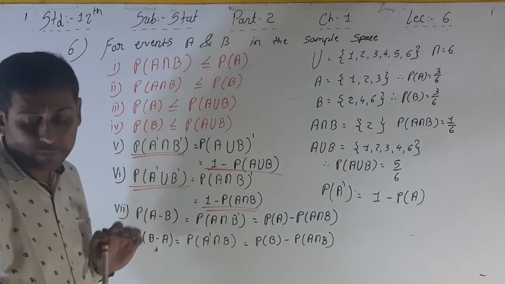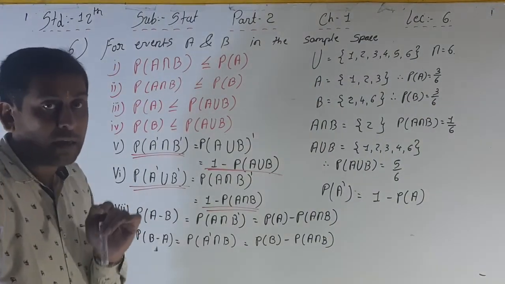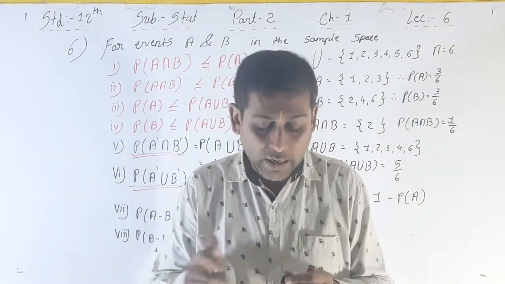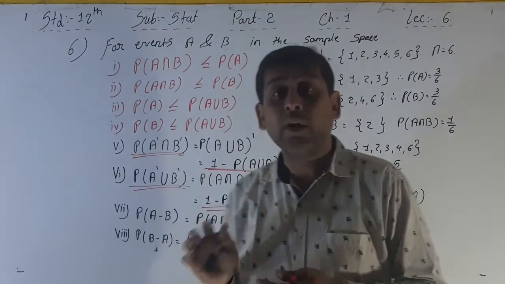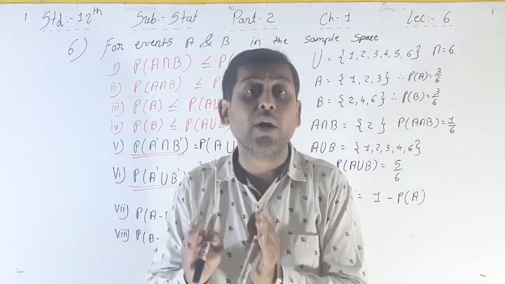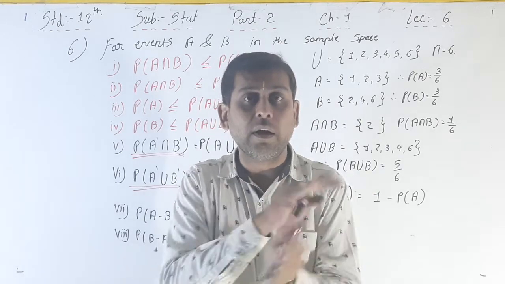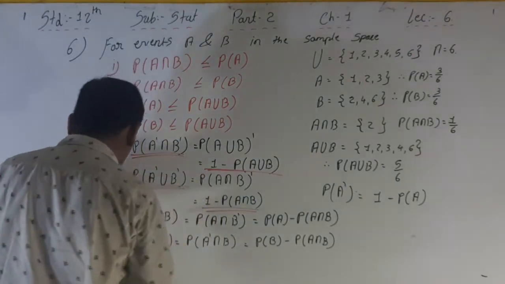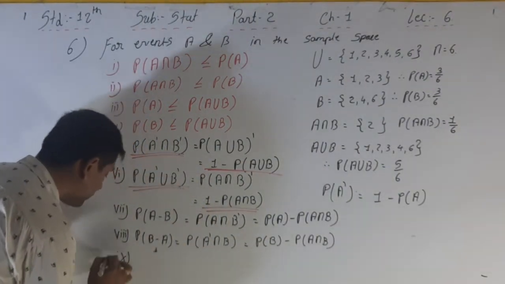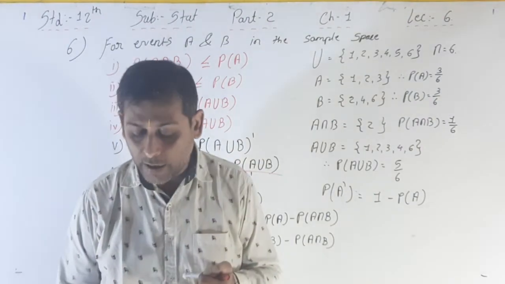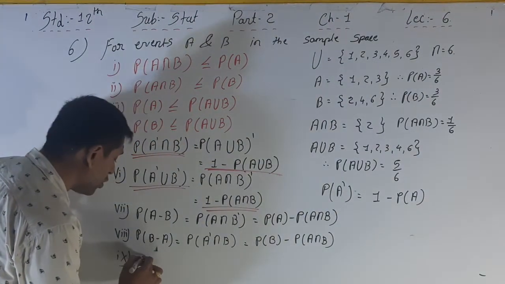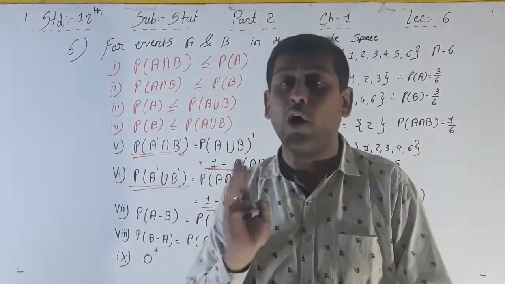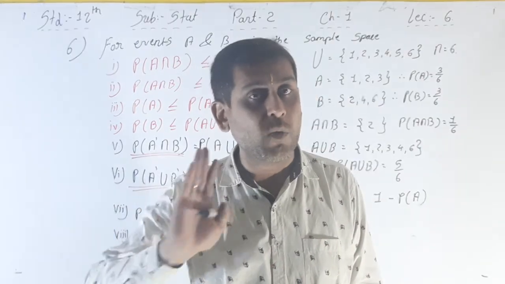Now, the last point. See, the main thing is given. This is the 1 mark question answer. You have to write all these probabilities in ascending order, compulsory. It is given on a different side, right? But you have to arrange that in ascending order. So here I am arranging that 0 is the smallest one. The probability always starts with 0 and ends with 1.